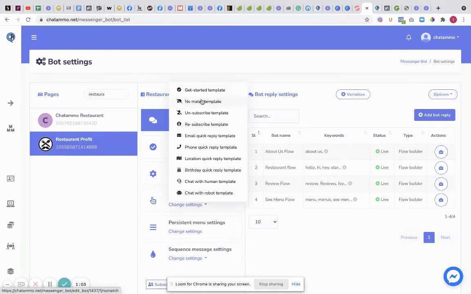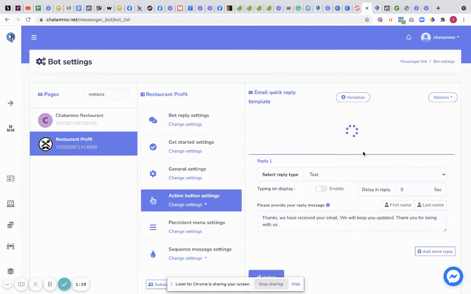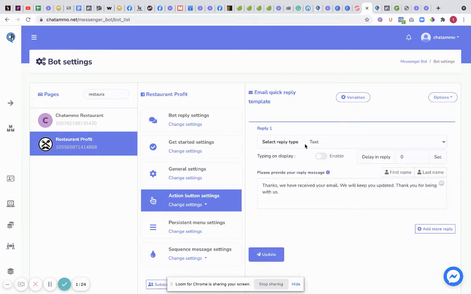So you've got get started template. You can use all of these if you're going to build it via the different way, but I would stick to the other thing. However, what we're going to do is we're going to use the quick reply template, the email quick reply template. As you can see, there's location, there's birthday, there's chat with human replies, there's absolutely all sorts. But we use the email one, and all we're going to do is we're going to say, once they've typed in their actual email address, I'm going to say, right, we've received your email, thank you, we'll keep you updated, thanks for being with us.